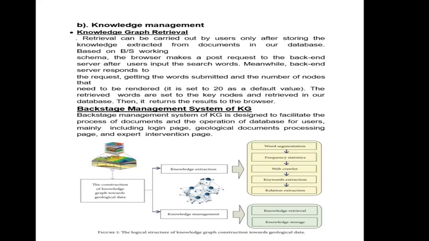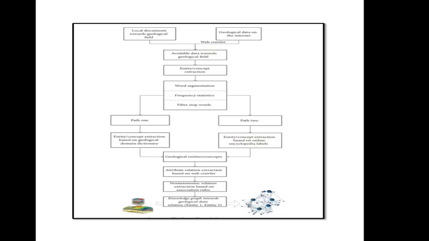If we dive deeper into knowledge extraction, it contains many subparts, as we can see in this image. We have two kinds of data: one is geological field data, which we found on our field trips, and the second is internet data. We use web crawlers, and by comparing both the geological field data and the geological internet data, we try to get entities from there.